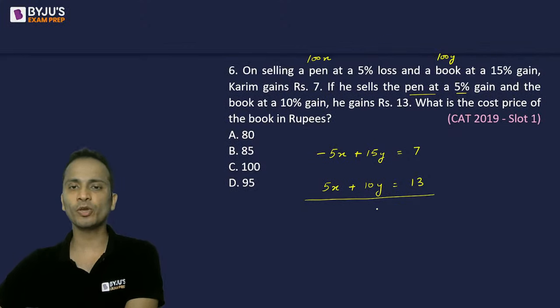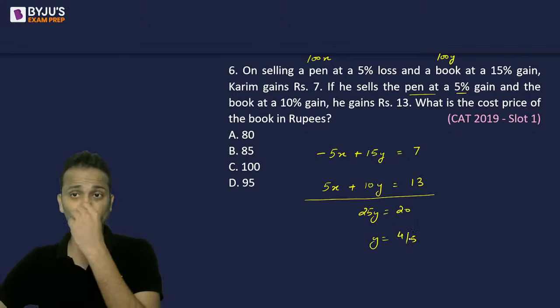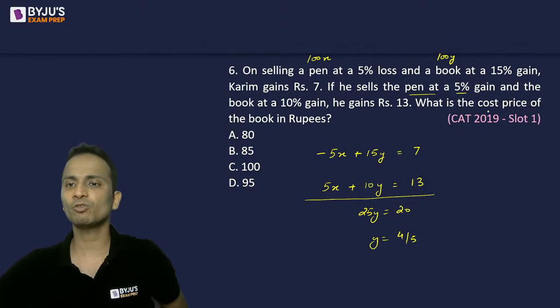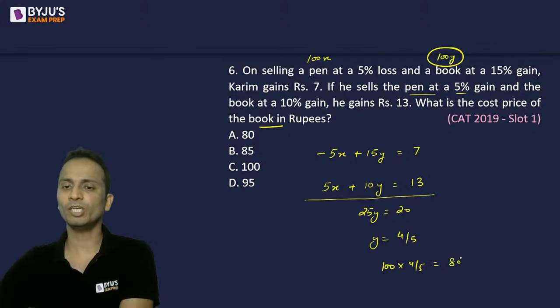If I add these two equations, 5x and 5x will get cancelled. 15y plus 10y is 25y, is equal to 7 plus 13, that is 20. The value of y will be 4 upon 5. We have to find out the cost price of a book. That means we have to find out the value of 100y. So 100y will be 100 into 4 upon 5, and that is equal to 80.